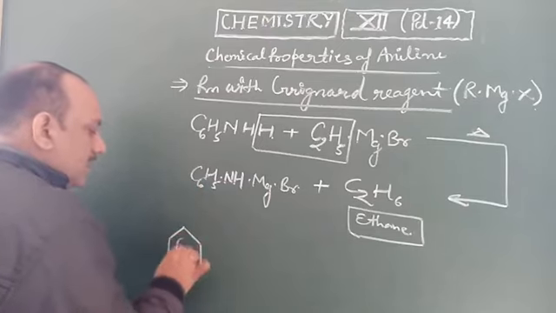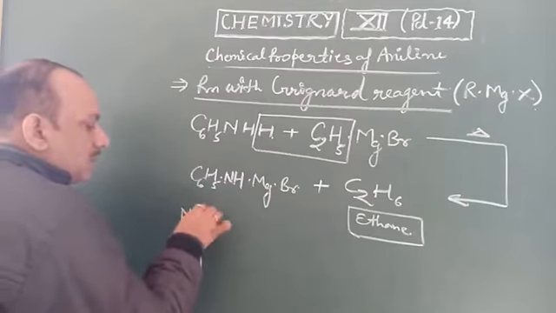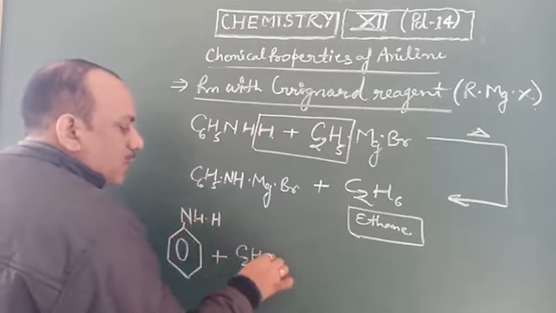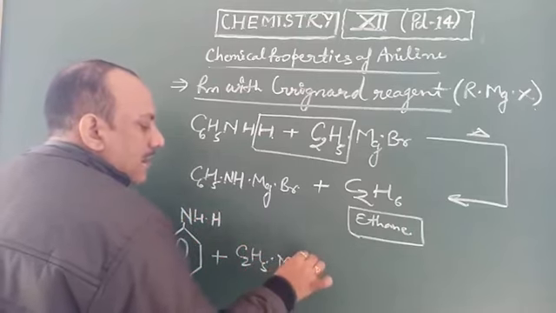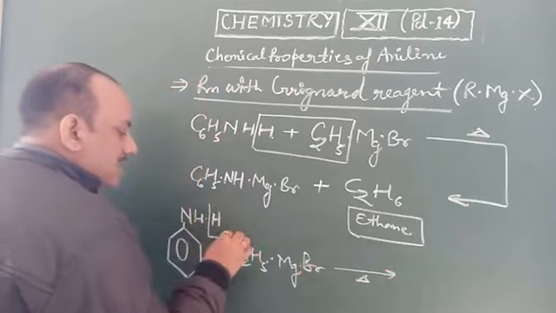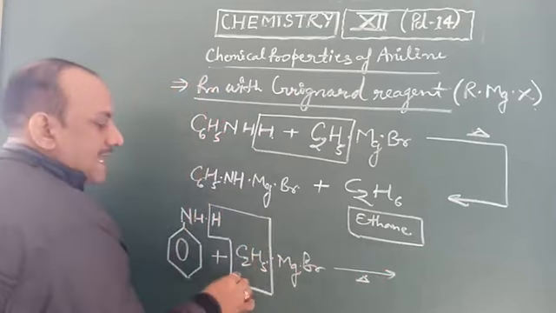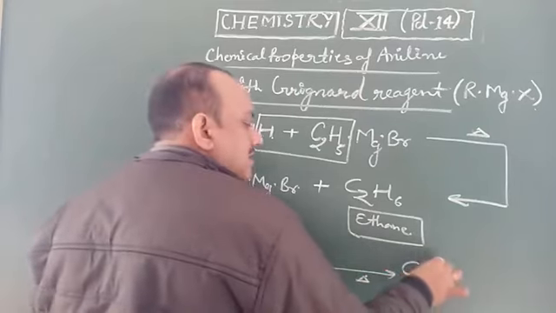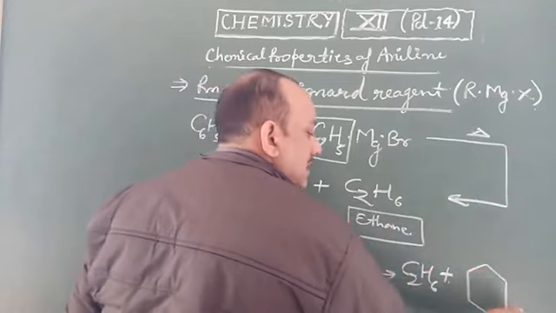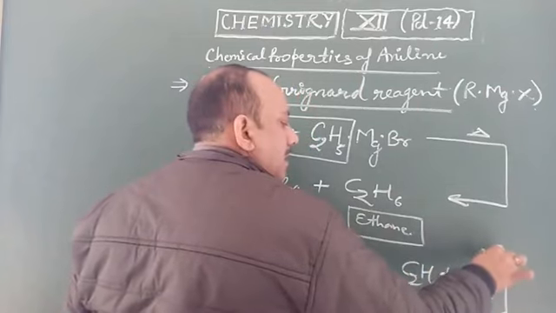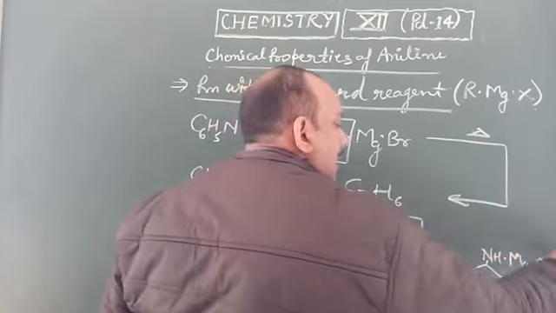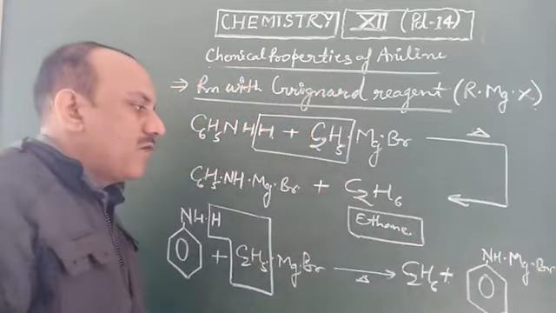Aniline, C6H5NH2, and Grignard reagent C2H5MgBr give alkane C2H6 plus C6H5NHMgBr. We also show the structure in bond formula.